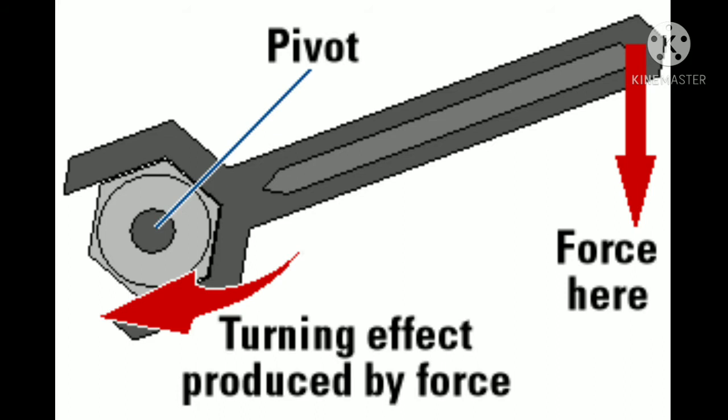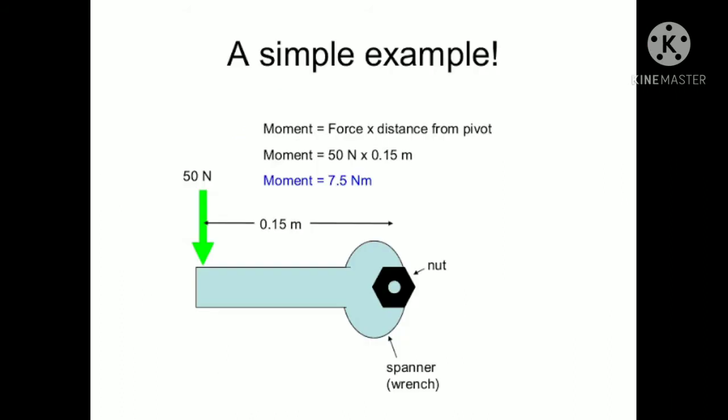Now, while studying this turning effect, we see one knob. See this pivot, have you seen? When a force is applied on that lever, what will happen? It will turn. This force, which is given on the handle, will turn the knob, and that main center is known as the pivot.